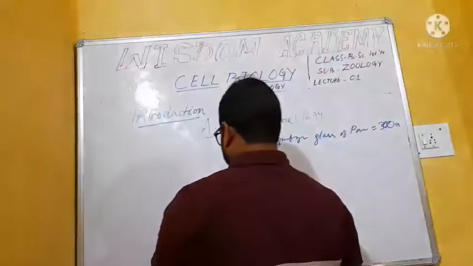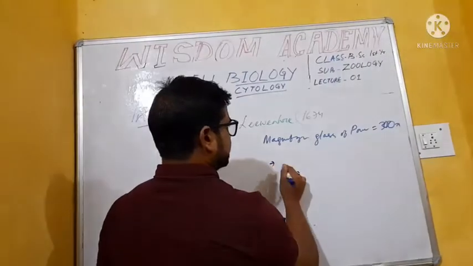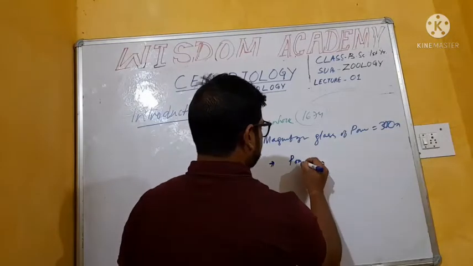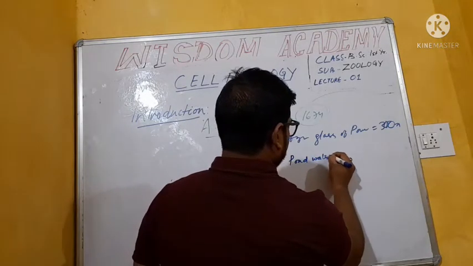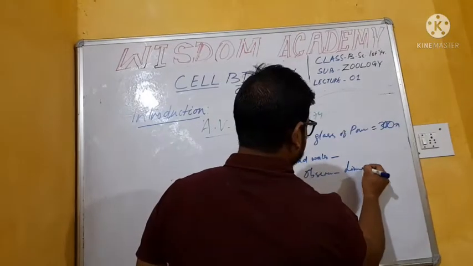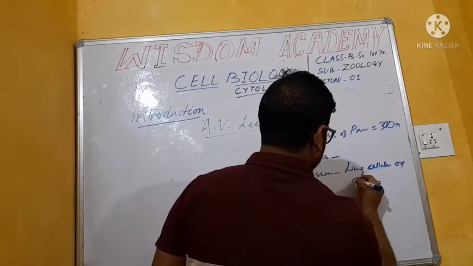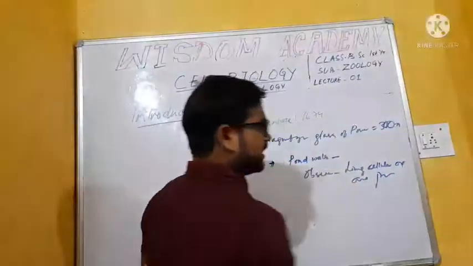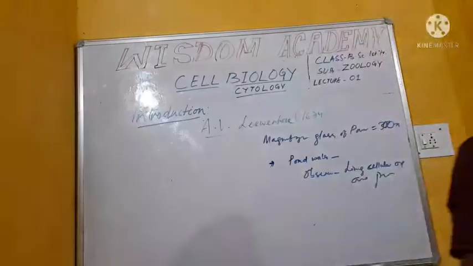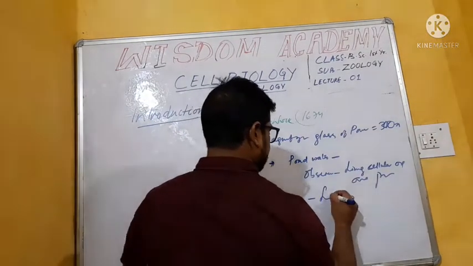What apparatus did he require? The apparatus was pond water, where he observed living cellular organisms. That is, living microorganisms are present in pond water. So he is regarded as the discoverer of living cells.